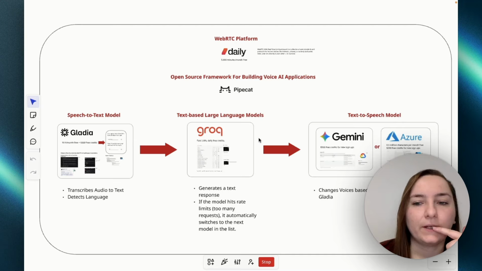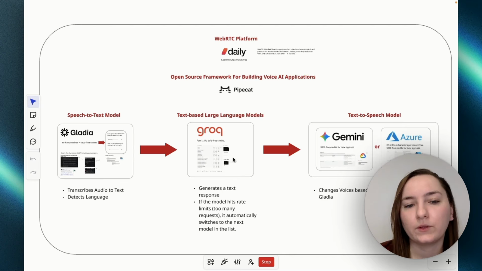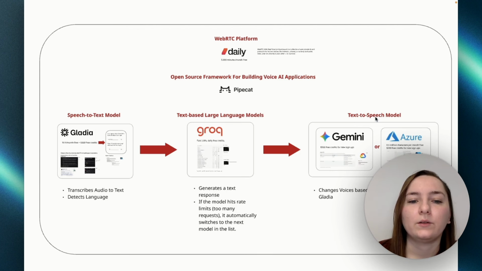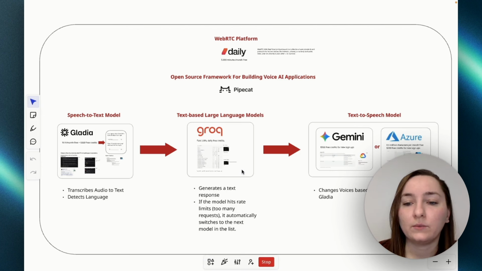It outputs the response in text format, of course, and then the text again needs to be converted into audio so we can actually hear what the response was that the LLM generated. So that's basically it, and Pipecat is the framework that stitches these components together